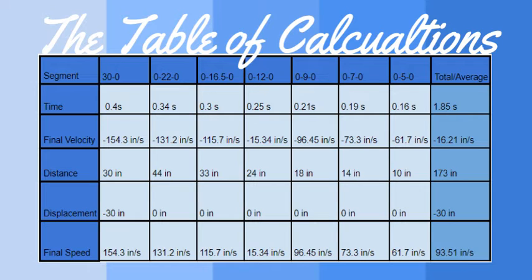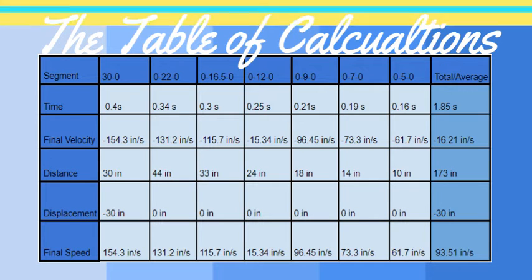So from 30 inches high to 0, and then from 0 to 22 and back to 0, and so on. Then to the right hand side of the table is the total or average of the values. So for time, its total is 1.85 seconds, while the velocity has an average of negative 16.21 inches per second.